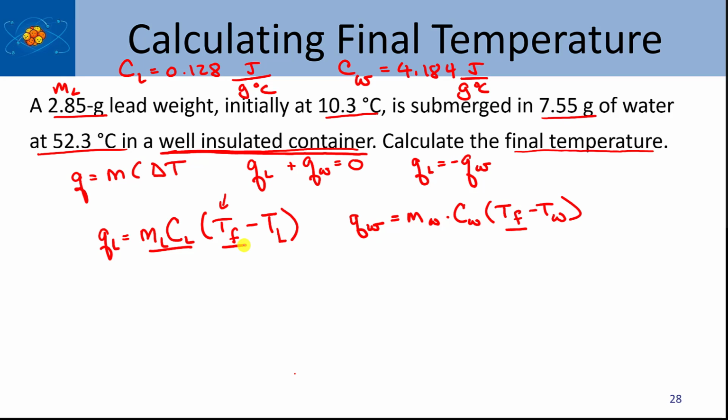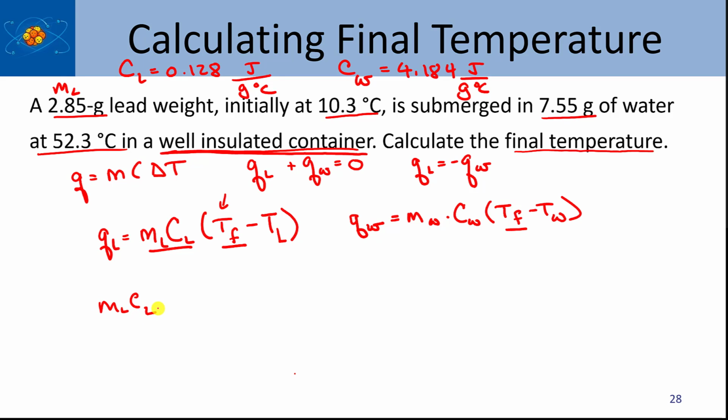So how do I do that? What you're going to have to do is substitute these expressions into either equation really and solve for T final. So I'm going to use the equation on the left, and I'm just going to write in mass of lead, C of lead.